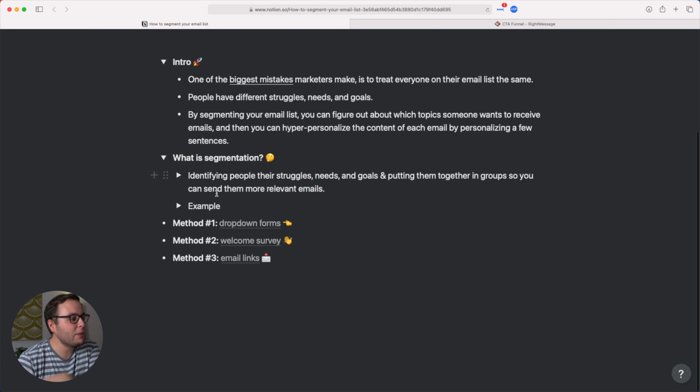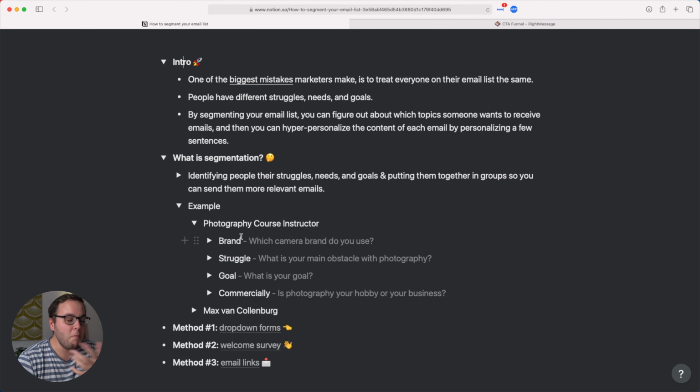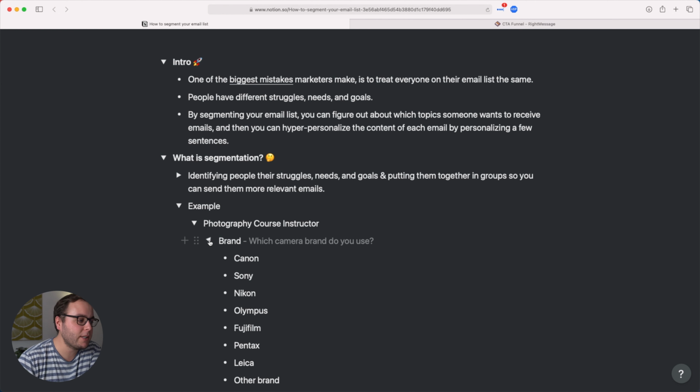Let me show you some examples of segmentation groups that you might want to use as inspiration. Here, for example, a photography course creator or instructor might want to ask what kind of camera brand someone is using. Imagine I say, hey, I'm using a Sony camera, and then I suddenly get emails about how to get more out of my Sony cameras. This is more relevant, so it's more likely that I'm engaged.